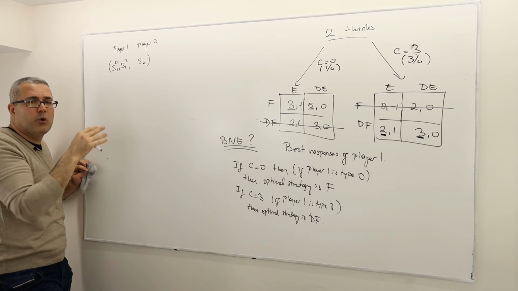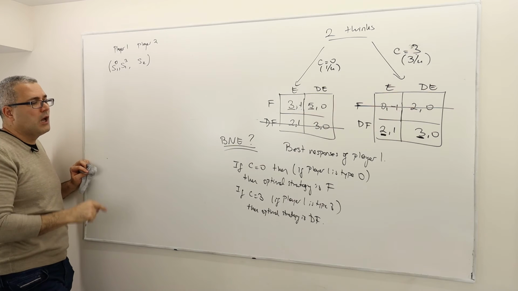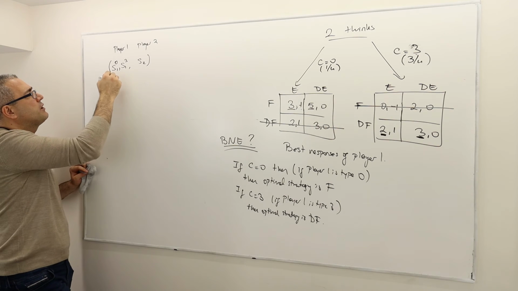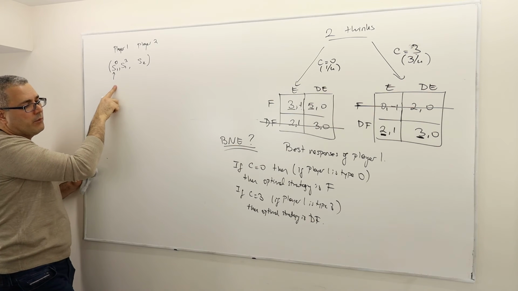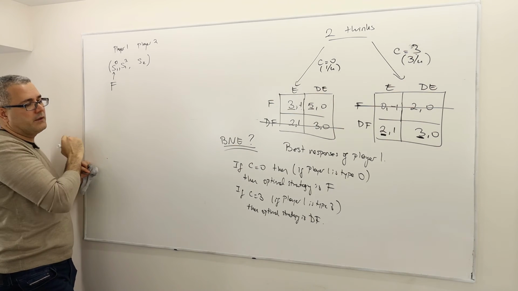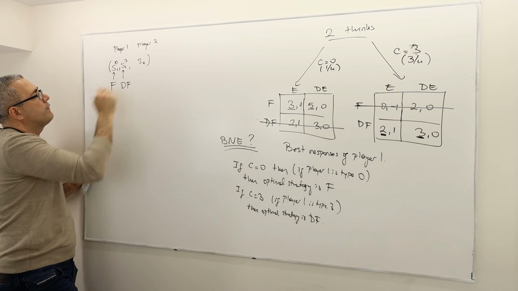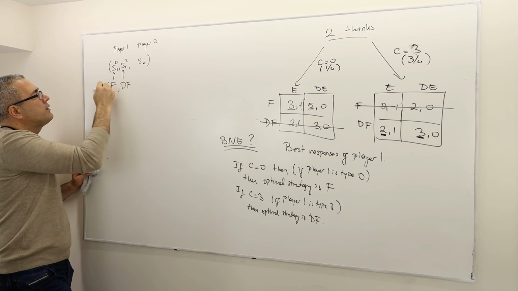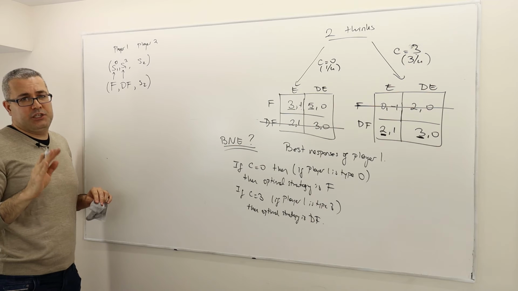So there are going to be three components because there are two types of player 1 and one type of player 2. We already found the best response of player 1 of either type. If it is type 0, well, then he's going to play fight. If it is type 3, well, we already know that he is going to play don't fight. So fight, don't fight is the strategy in any Bayesian Nash equilibrium.